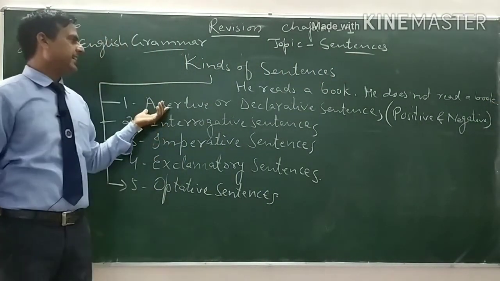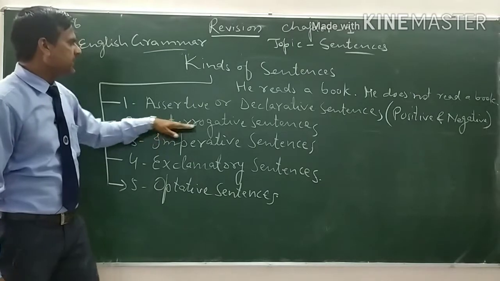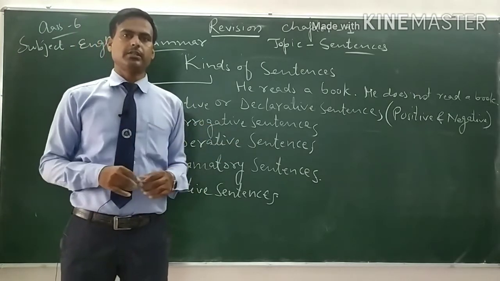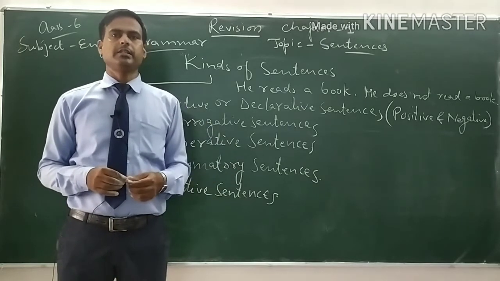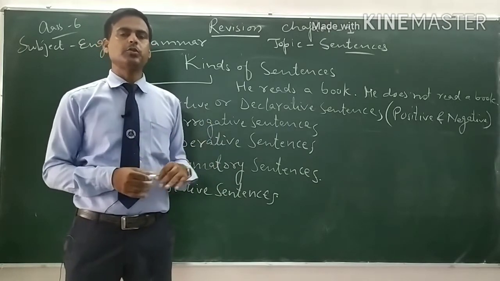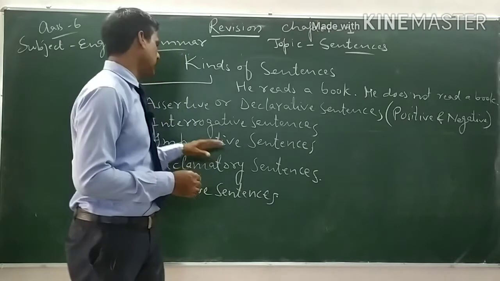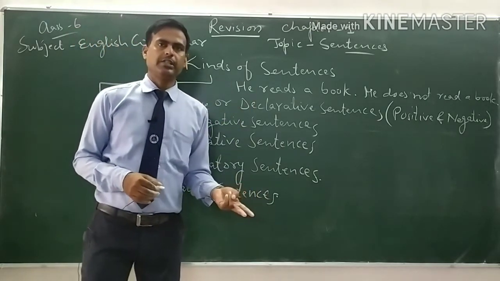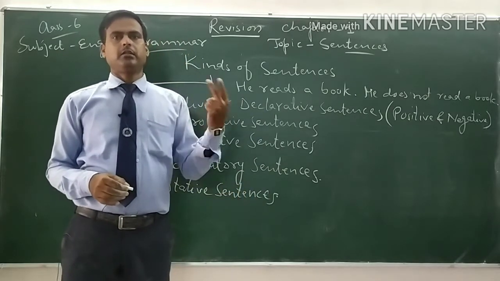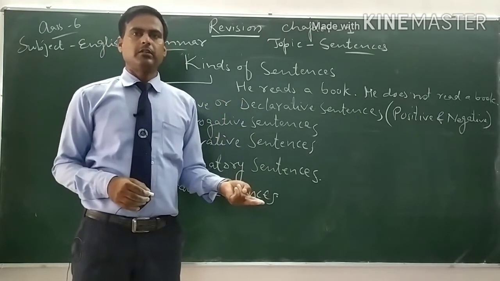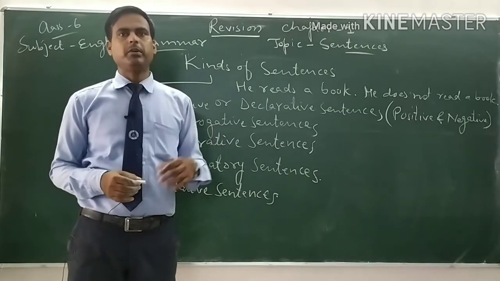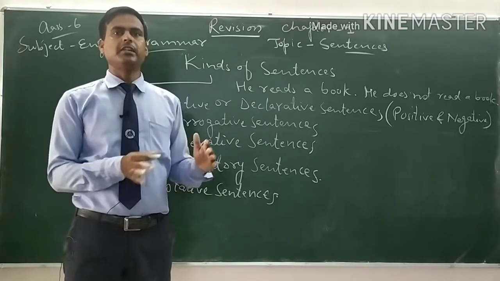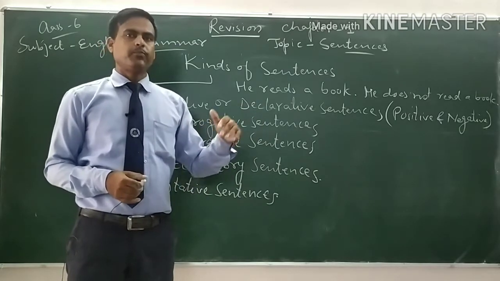Now come to the next one. The next one is interrogative sentences. The sentences which are used to ask questions are called interrogative sentences. There may be 2 types of interrogative sentences. One is the yes no type question, which starts with a helping verb or auxiliary verb, and the second one is the WH type question, which starts with a question word.